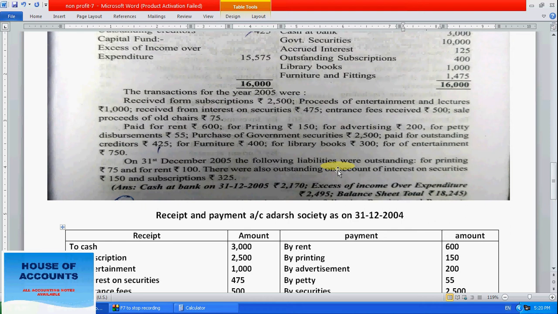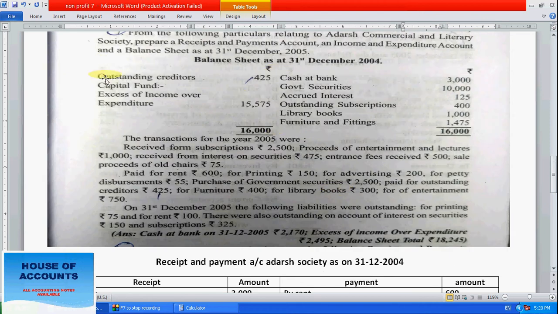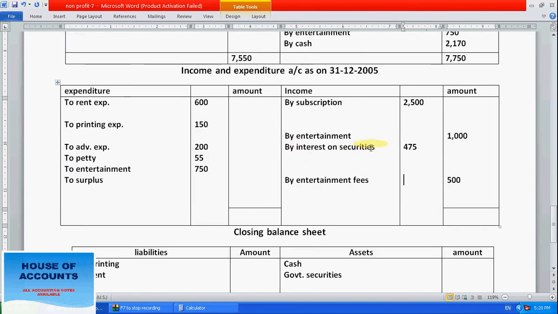Now we have to go here. In the question, first KTAS belongs to last year, don't take this one, these all belong to last year. But what we have to do: cash 3000 we have taken, assets, government security is assets. Interest accrued is 125. This belongs to last year, so last year's interest 125 is receivable. This interest will definitely be collected in the current year, so we have to deduct this 125 because it belongs to last year. So right here,